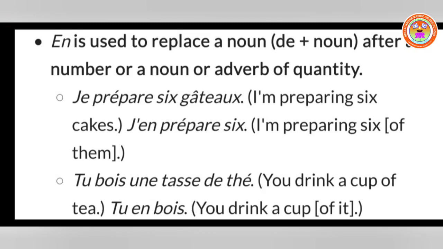The next one you see, tu bois une tasse de thé. You drink a cup of tea. So now here une, that is the number I said. So that should be kept together. Here you can see une tasse de thé, and here that une is not replaced. You place it after the verb. Tu en bois une. So you drink a cup of it.